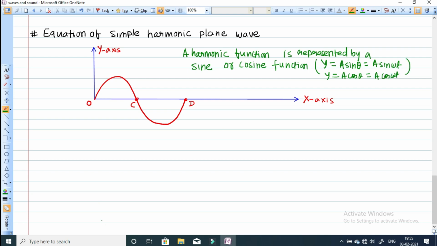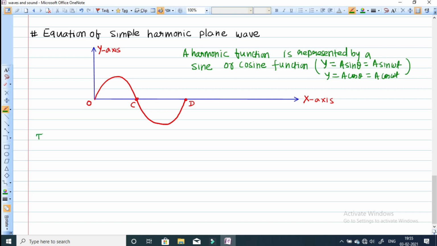Now, the displacement y at t is equal to 0 is given by y is equal to a sin kx. Suppose we are writing a harmonic function, y is equal to a sin theta, where a and k are constants. The displacement y at t is equal to 0. This is a wave, and let me take the displacement y of the particle at an instant of time t is equal to 0.